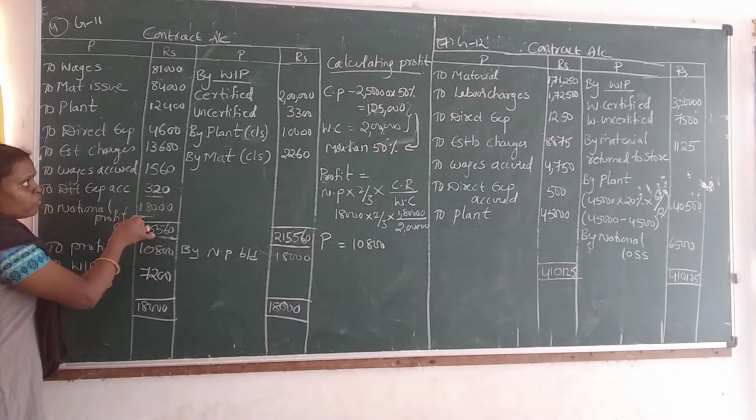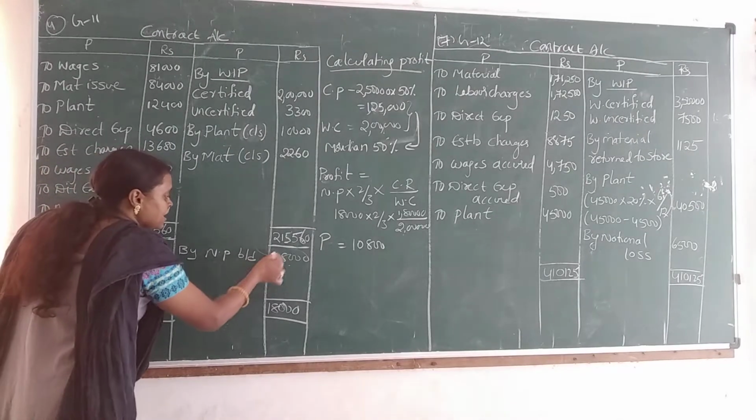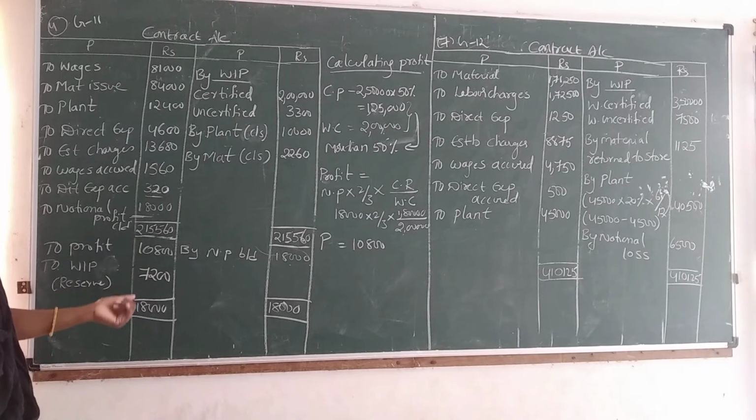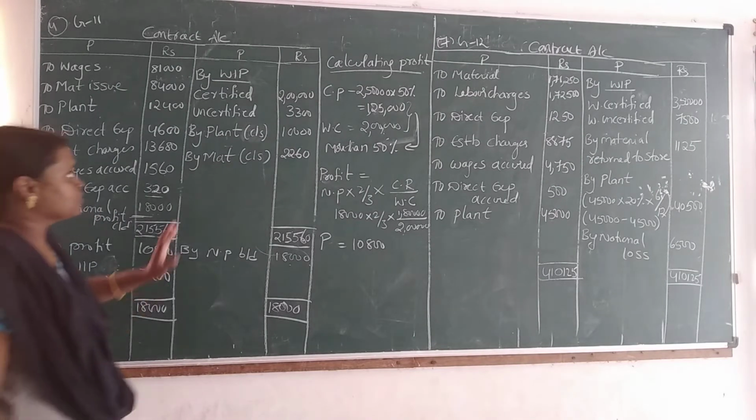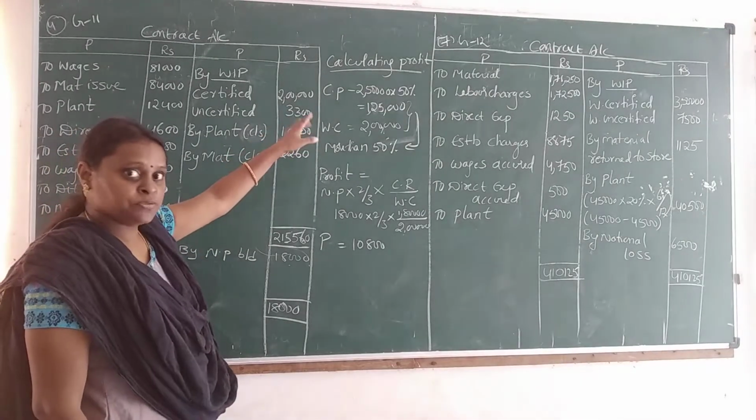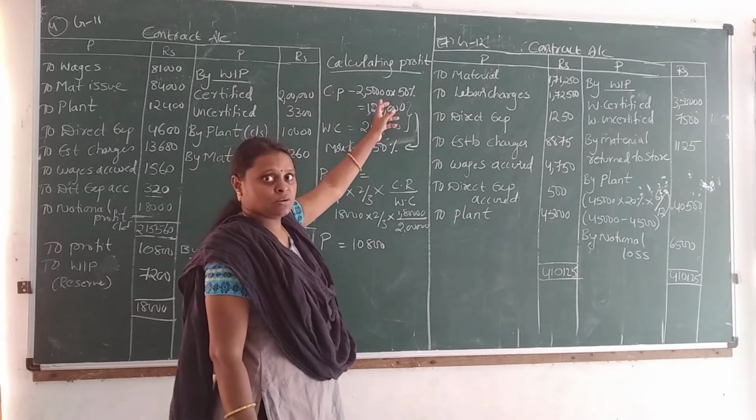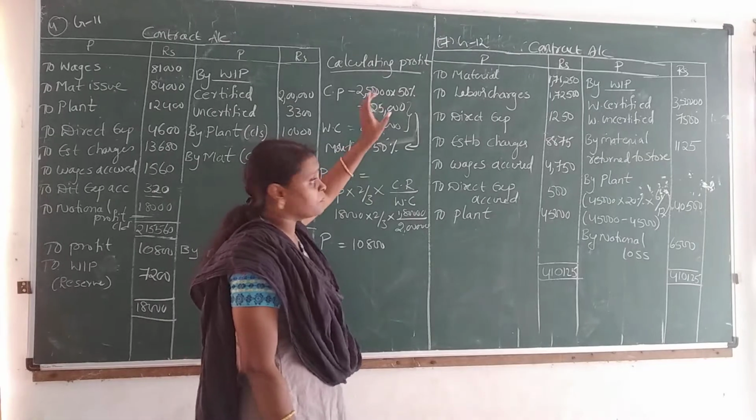The notional profit is 18,000, which is carried out. What do we have to do with this notional profit? We bring it down. How much is it? 18,000. After bringing it down, now we have to calculate the profit. How to calculate the profit? As I already said, we compare work certified with 50% of the contract price. Here the contract price is how much? 2,50,000. First we take 50%.